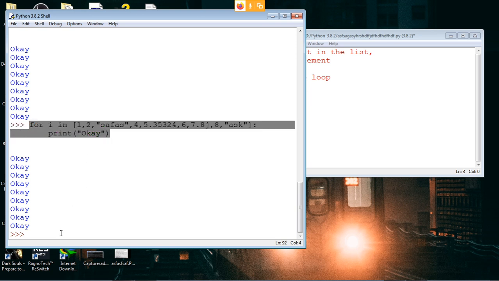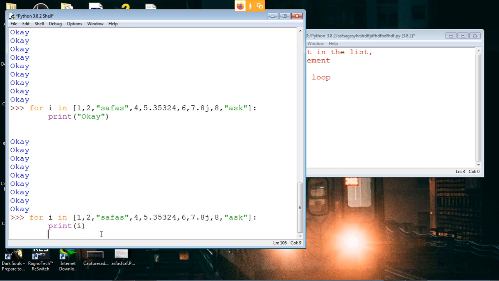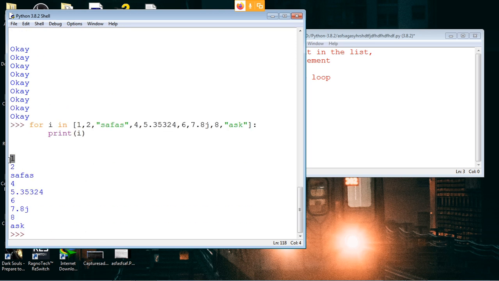So essentially, whatever is there inside your list does not matter. What matters is how many elements are there. Because 9 elements are there, it will print okay 9 times. If we add 10 elements, it will print 10 times. You can put anything inside your list; it doesn't care. I can change this too: if you print i, you'll see first i is 1, then it becomes 2, and so on, and for each of those i's it is doing this print i.